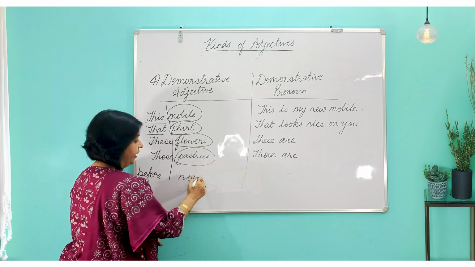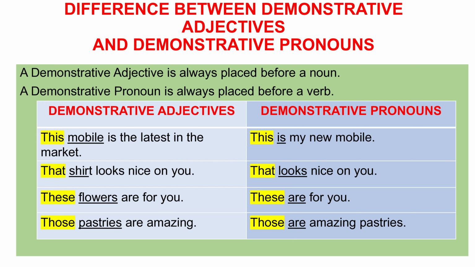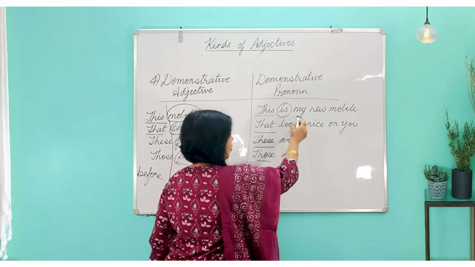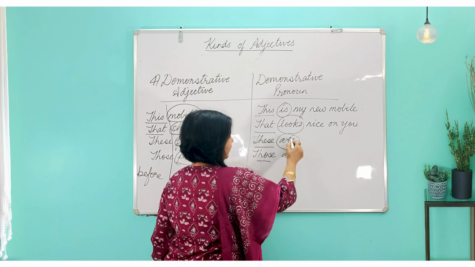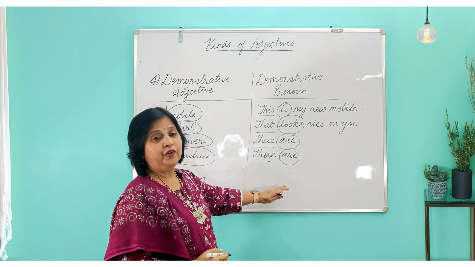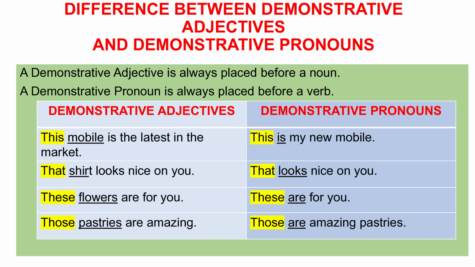And when we look at the demonstrative pronouns, again, this, that, these, and those, they are the same. But demonstrative pronouns, they always come before verbs. So they are specifying, they are modifying the pronoun. This is my new mobile.